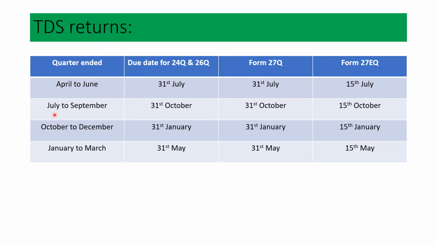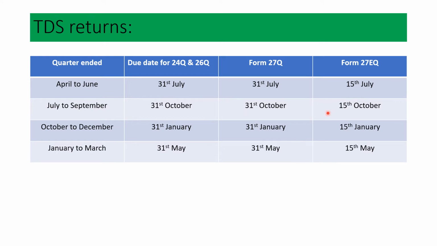Then, October to December, the due date of 24Q and 26Q is 31st January. Form 27Q is 31st January, 27EQ 15th January. Then, if the quarter is ending from January to March, then the due date for 24Q and 26Q is 31st May. Then, the due date for Form 27Q is 31st May and Form 27EQ is 15th May.